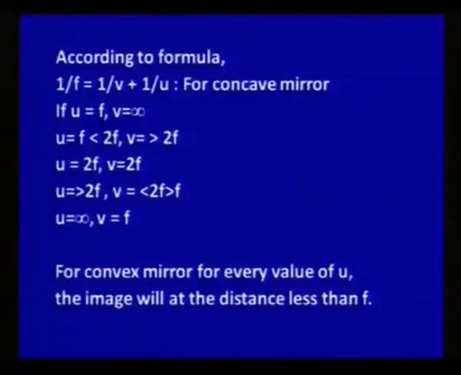For a convex mirror, for every value of u, the image will be at a distance less than f. It will always be virtual, erect and smaller in size, as you have seen in the first diagram.